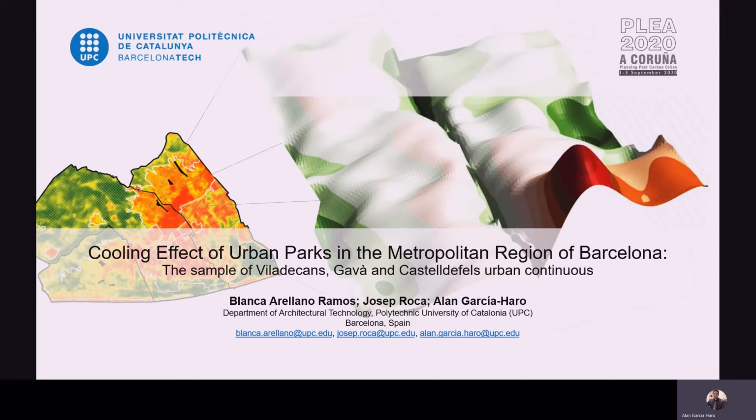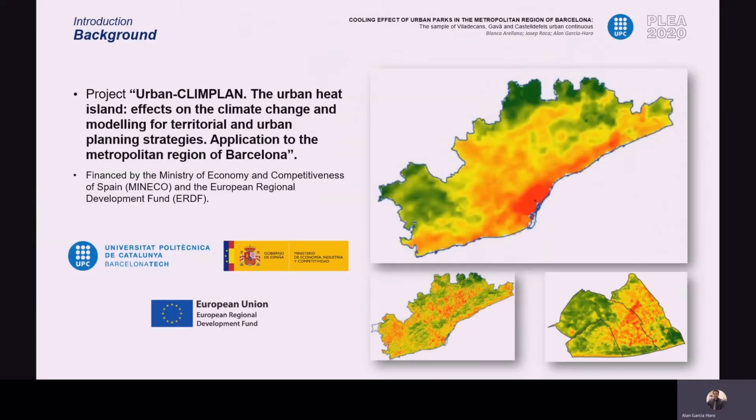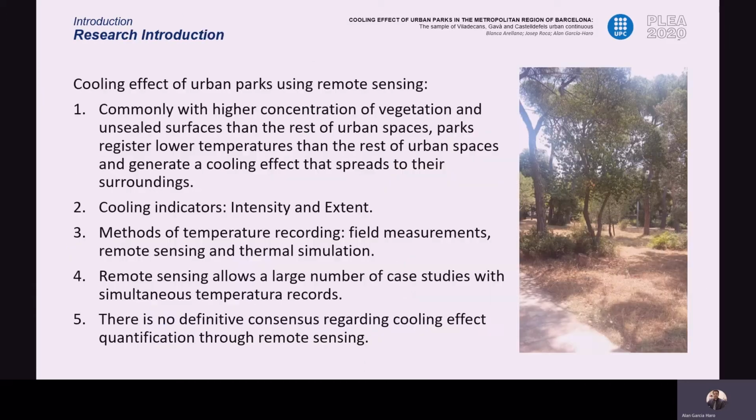We developed this work entitled Cooling Effect of Urban Parks in the Metropolitan Region of Barcelona. The sample is of Viladecans, Gavà, and Castelldefels urban continuum. This work is part of a series of studies within the Competitive Urban Clean Plan project. Here in this study, we propose the quantification of the cooling effect of a series of urban parks using remote